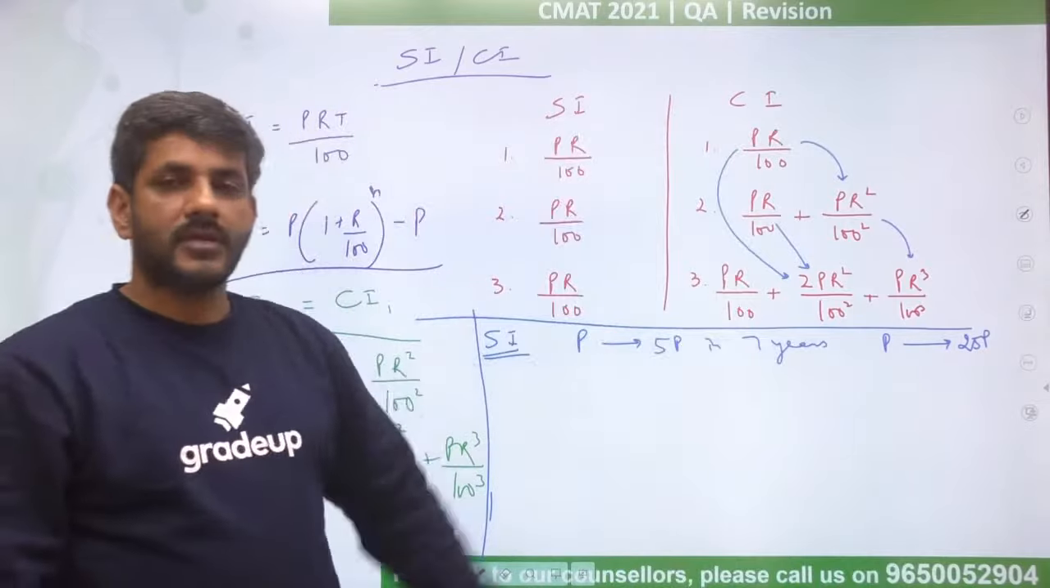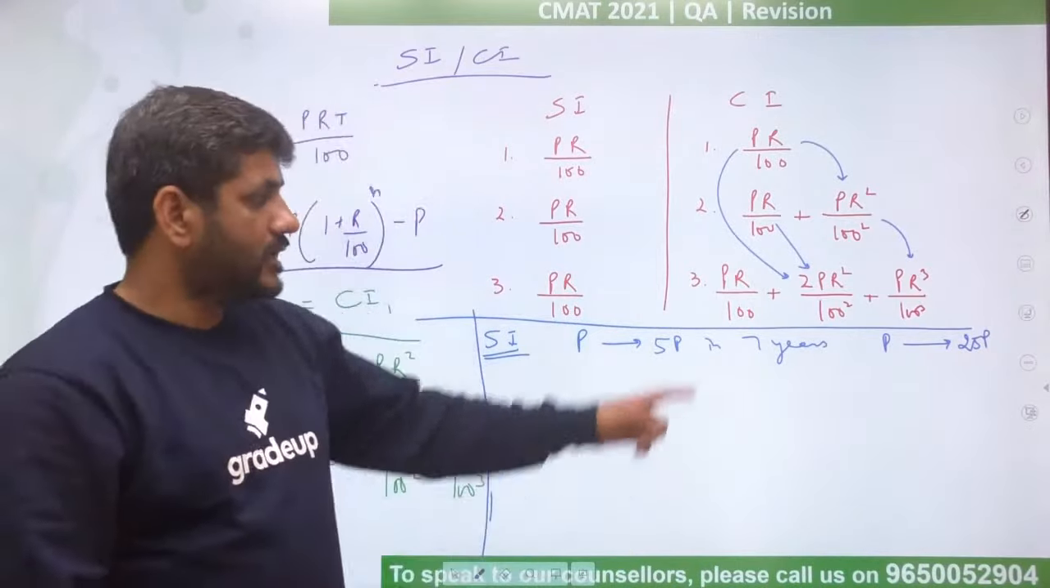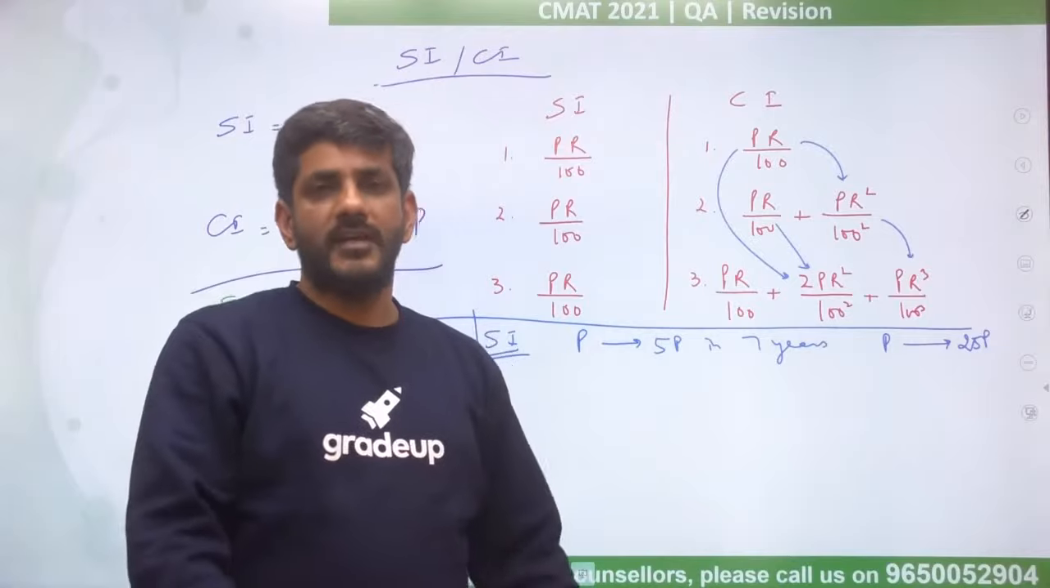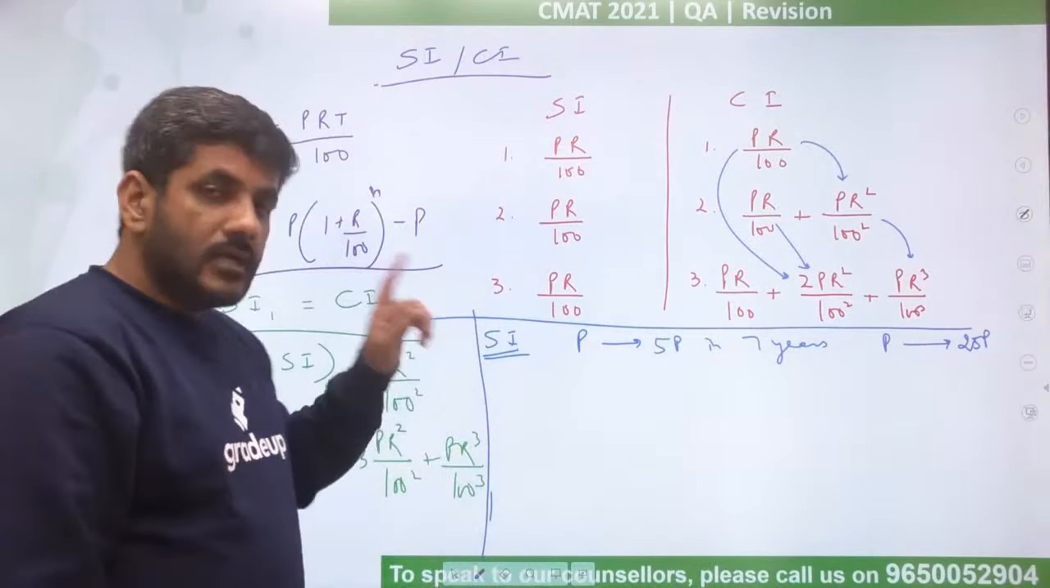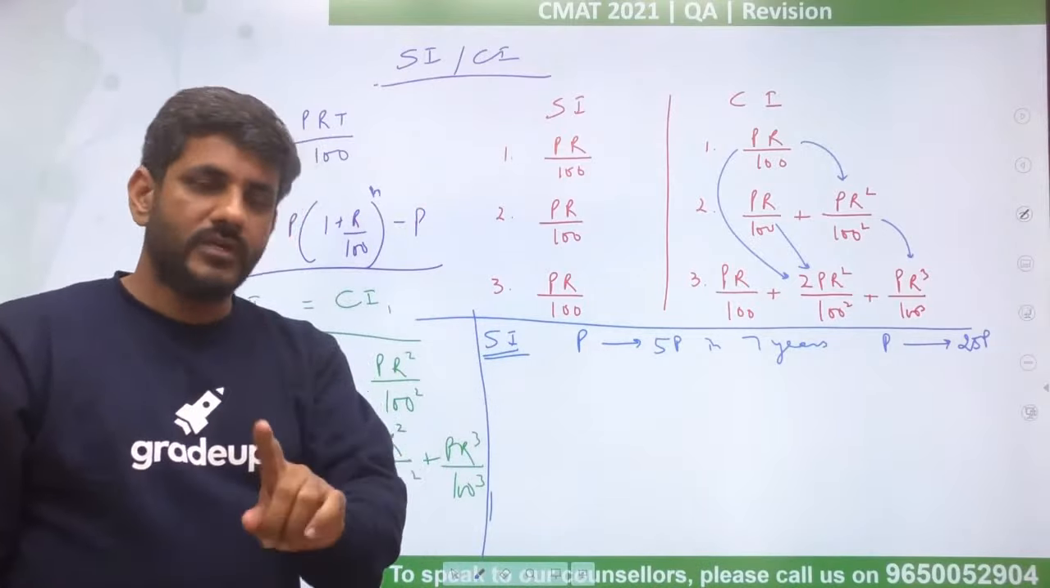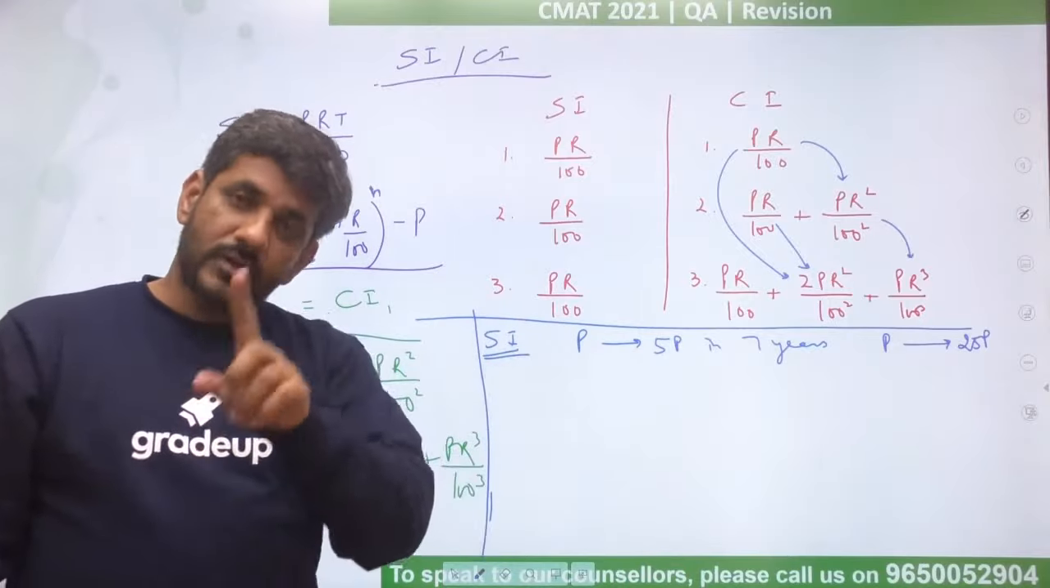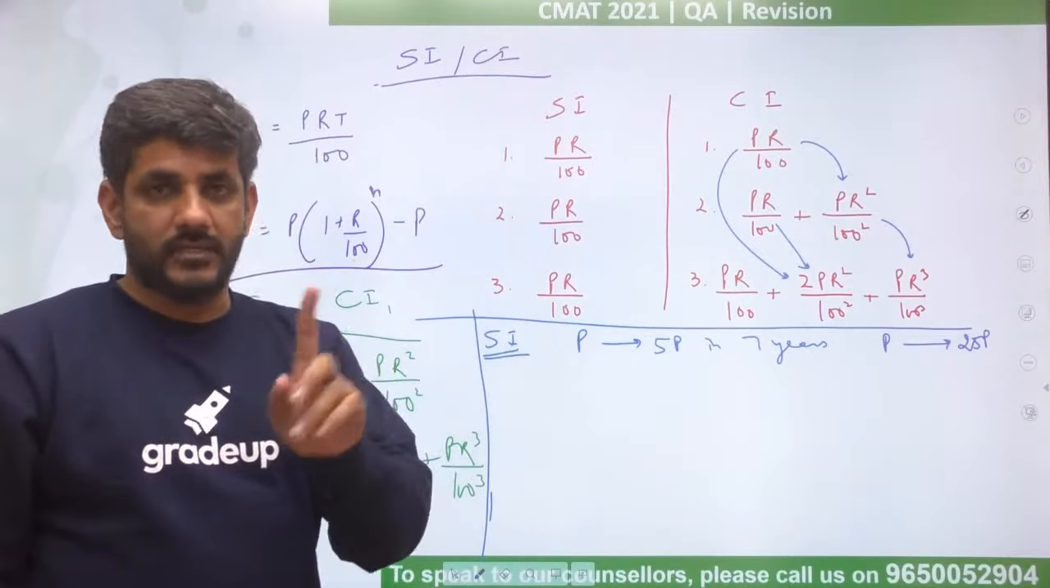A principal has become 5 times in 7 years. So in how many years will it become 25 times? It's a common type of question. In case of simple interest, how do we approach it? I'll tell you that. In case of compound interest, how do you approach it? I'll tell you that too. Please keep that in mind.